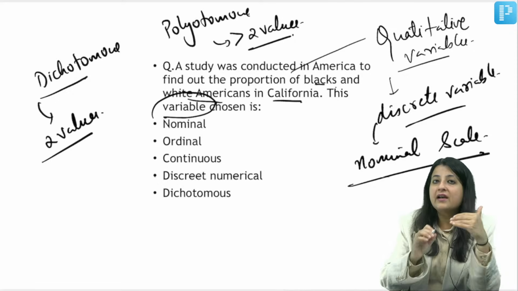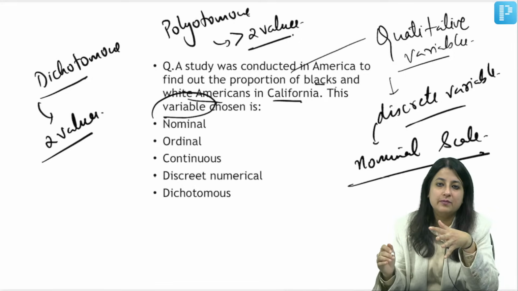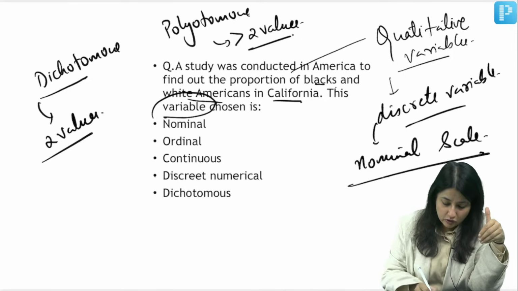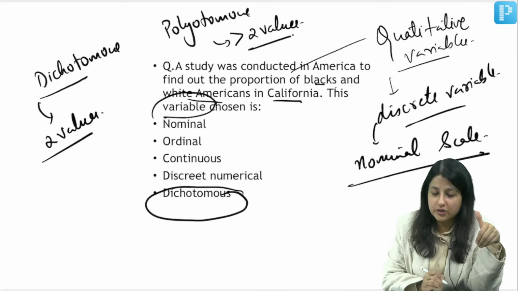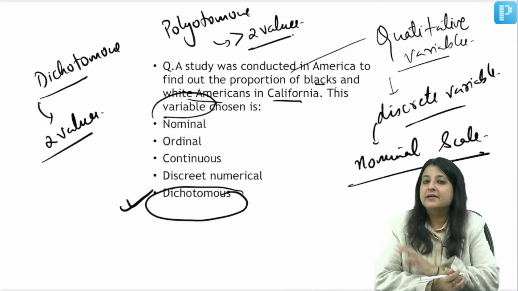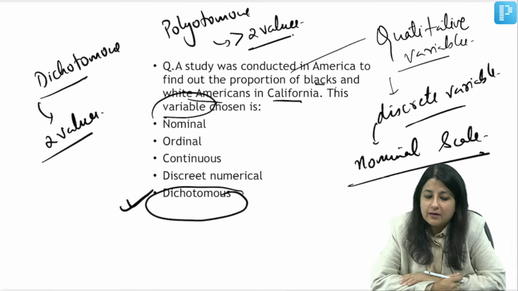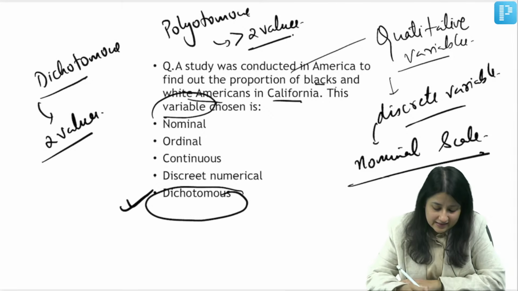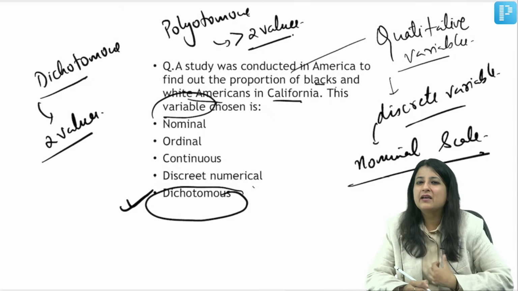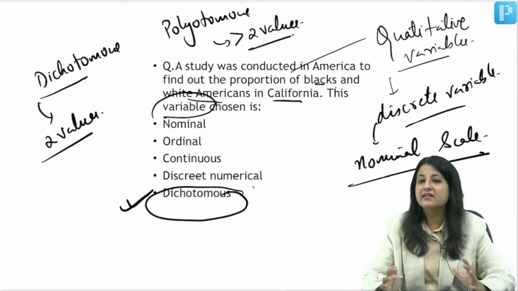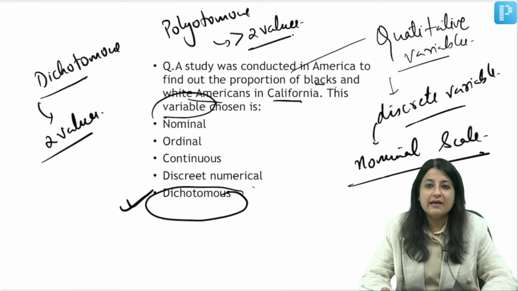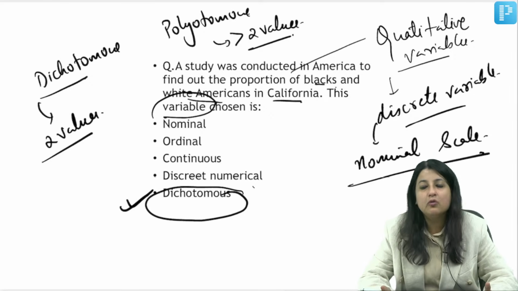Polytomous. Here I have not asked you the scale of measurement. Since I have another option, dichotomous, I will go for that. Dichotomous is a better answer over here. Discrete numerical doesn't make any significant term. All right, it is a type of discrete variable, agreed. Okay, it is a type of qualitative variable, agreed.